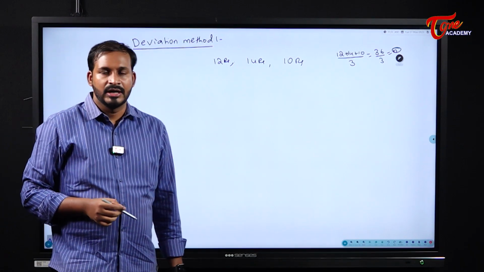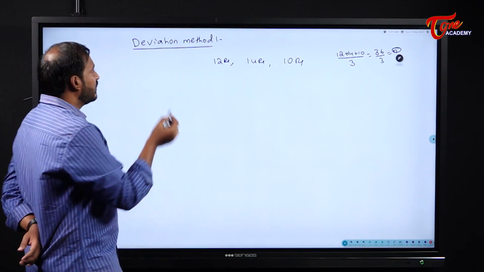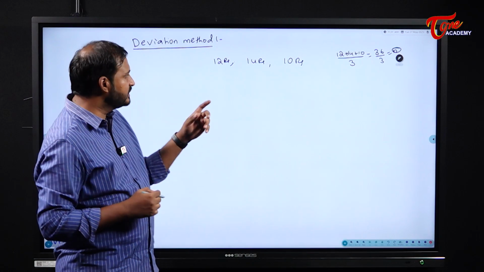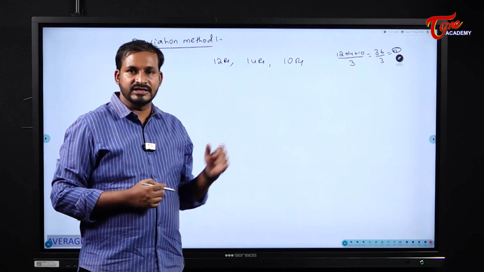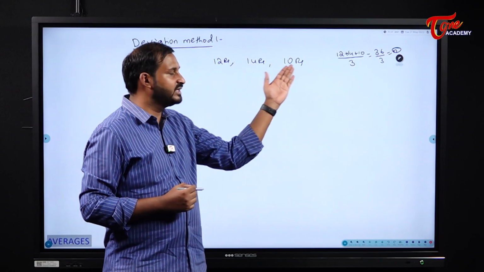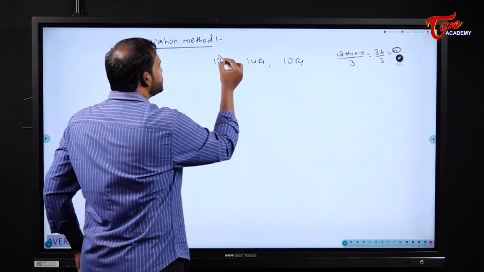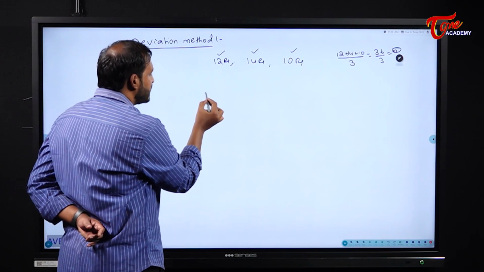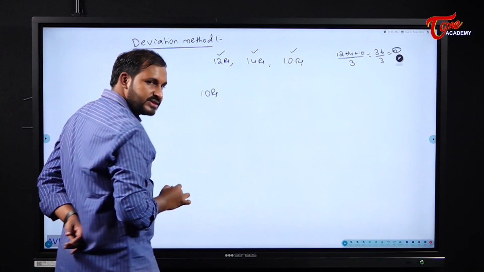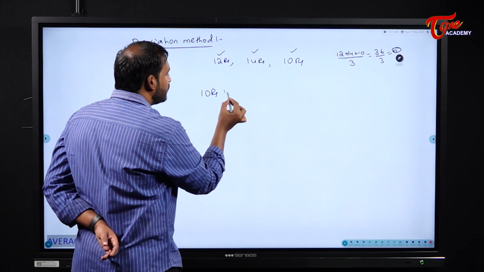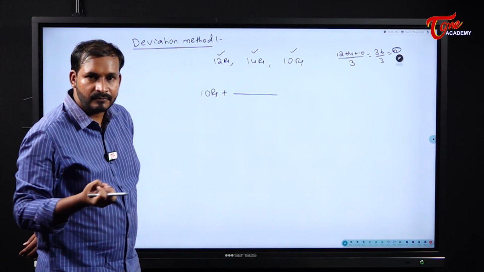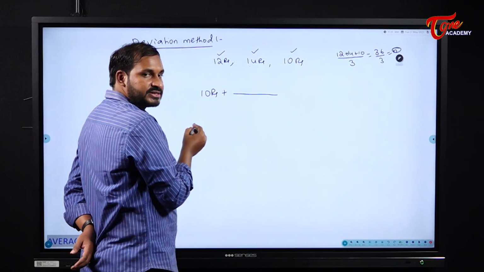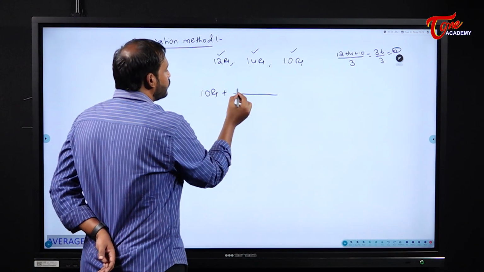Okay, good sir, superb. But I will tell you one more concept called the deviation method. Now see here, instead of collecting the entire money from all 3, what we will do is see what is the minimum amount with each and every person here. The minimum amount with each person, among 14, 12 and 10, is 10 rupees. A minimum of 10 rupees is there with each and every person. Now, I will collect only the excess amount. See, the first person has how much more? 2 rupees.